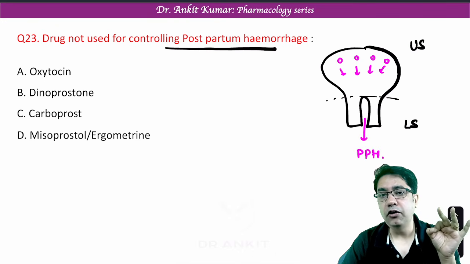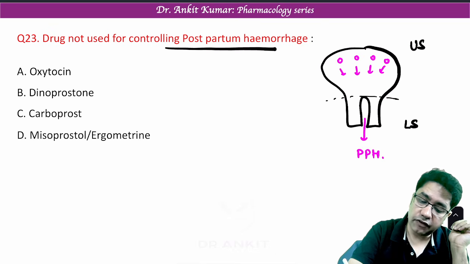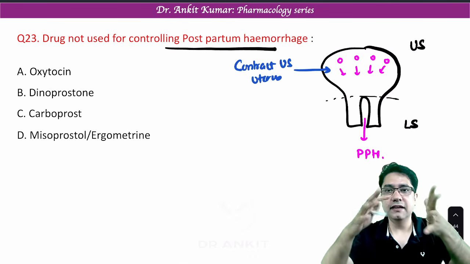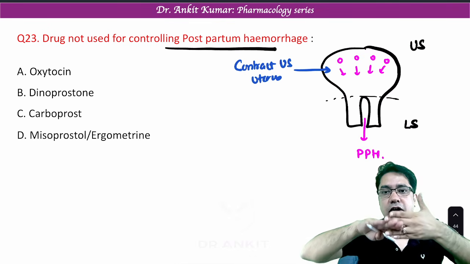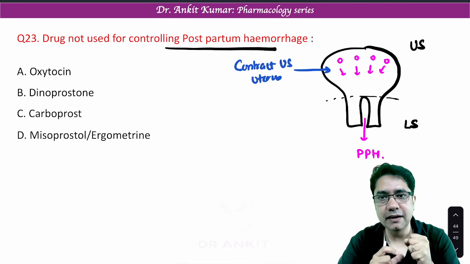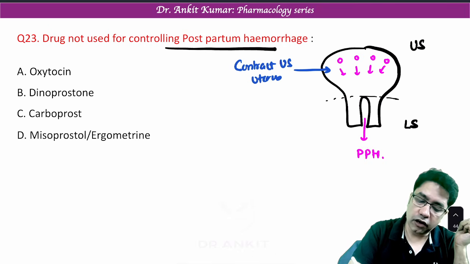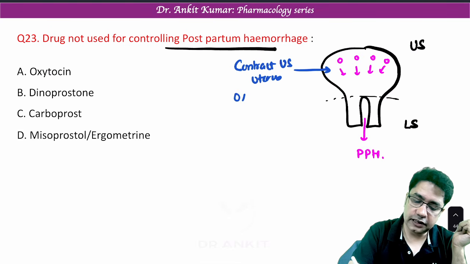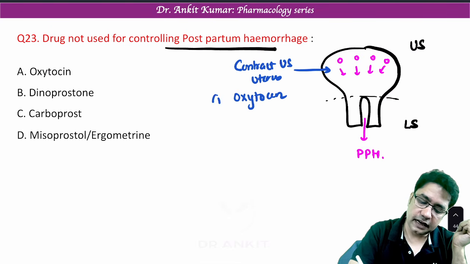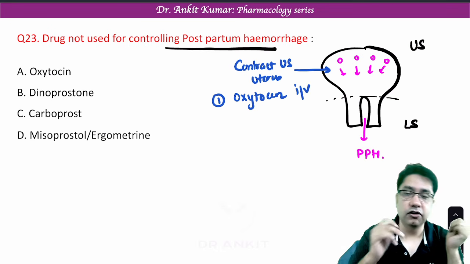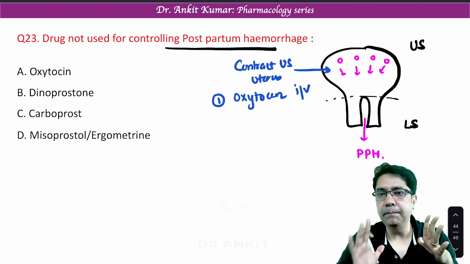That is why, to control postpartum hemorrhage, we contract the uterus. So we contract the upper segment of the uterus. Because if we contract the muscle, these blood vessels will become crunched or blocked between the muscles and the bleeding will stop. Now, which drug do we give? The overall drug of choice is oxytocin. Oxytocin is given IV, it is considered to be the drug of choice to control PPH.